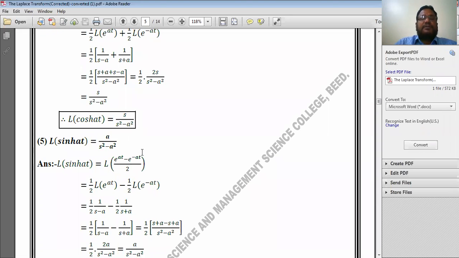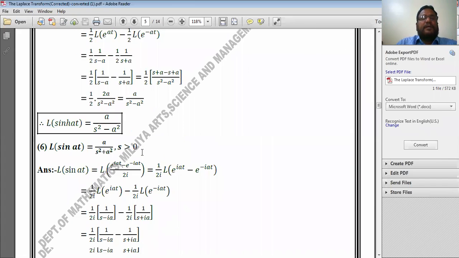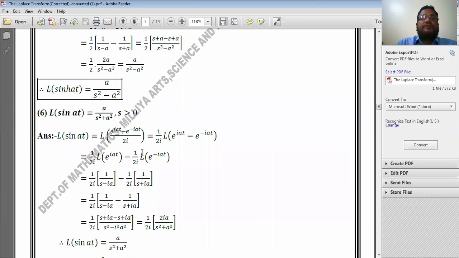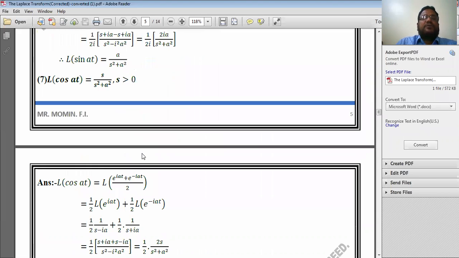Then I discussed Laplace transform of hyperbolic sine of at, which is equal to a divided by s square minus a square. Then I discussed the Laplace transform of sine of at, trigonometric function. The result is a divided by s square plus a square. Then I discussed the Laplace transform of cos of at, which is equal to s divided by s square plus a square.